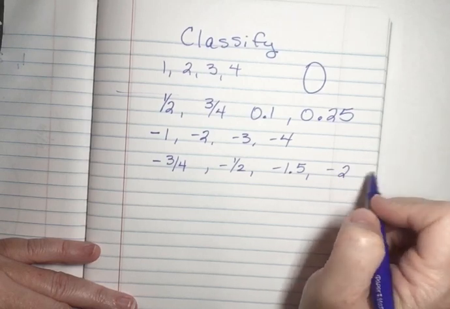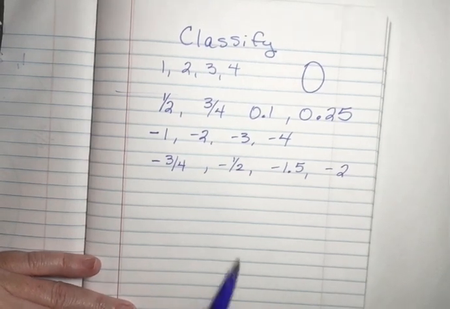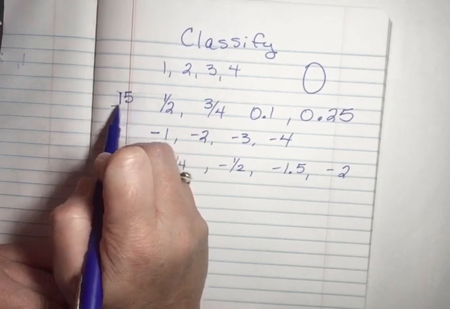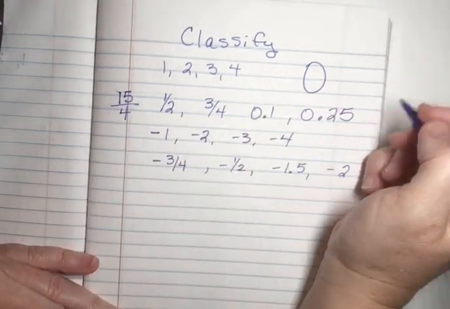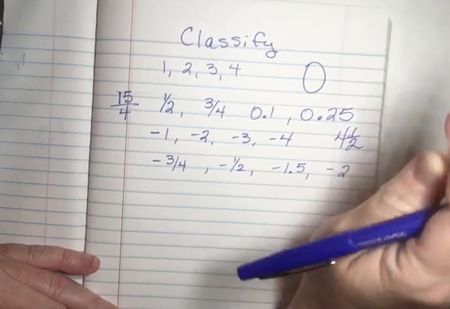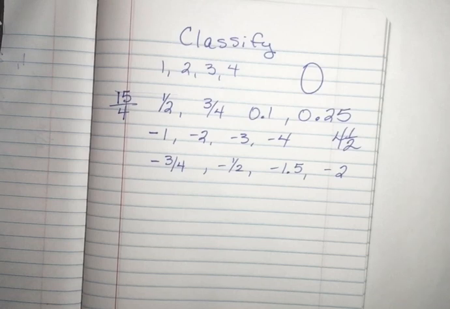So we're going to classify these numbers. Oh, you also learned about improper fractions. Forgot about that. Right? And you also learned about mixed numbers, right? All of these numbers can be classified or put into categories.